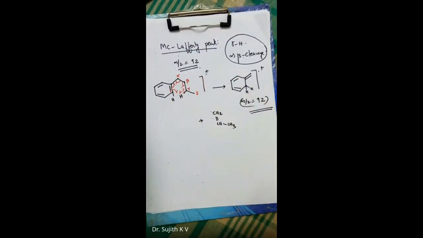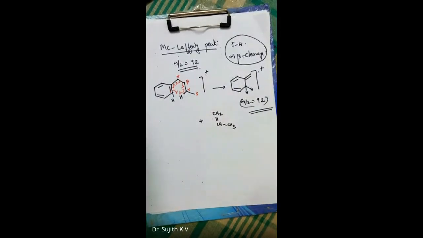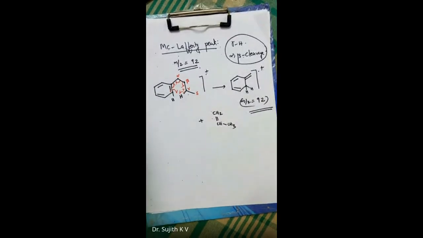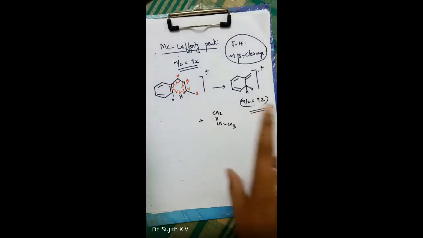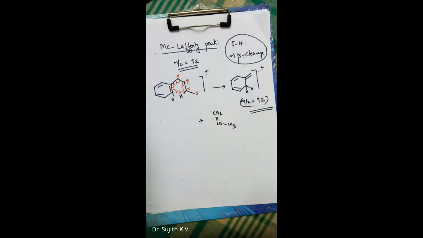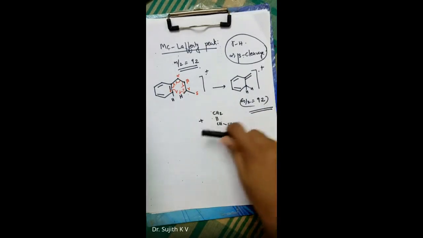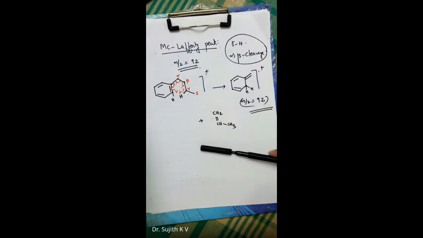So this is all about aromatic hydrocarbons. From the examination point of view also, this is important. Okay, because you could witness changes in the pattern. In the case of alkanes and alkynes, we have seen somewhat similar patterns, but in the case of aromatic hydrocarbons, it changes. Okay, we have discussed ethyl benzene, cumene, and this McLafferty peak. Okay, hope it is clear for you people, and this is the end of today's session. Thank you.